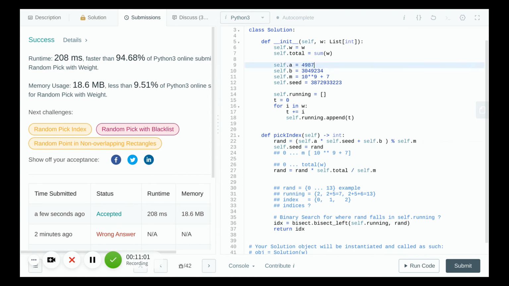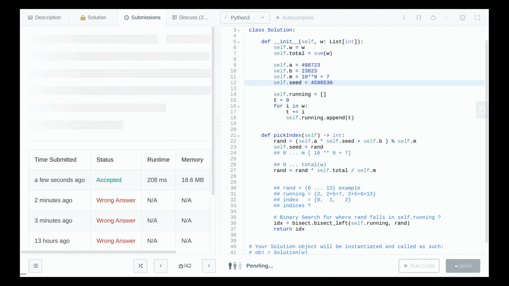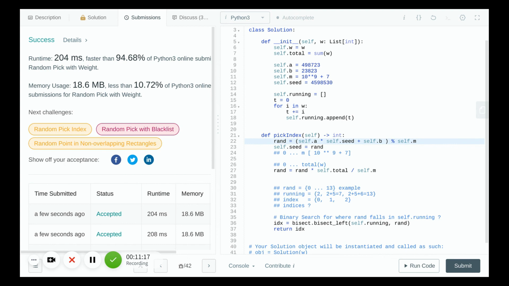And you can actually change the constants to see if your hash function is actually correct. So you can change it to anything other than this. Keep the prime number as it is. Change the seed as well, and again submit the code. So it still accepts. So this random number generator, a into x plus b mod prime number, is a very good functionality you should remember for any interview.